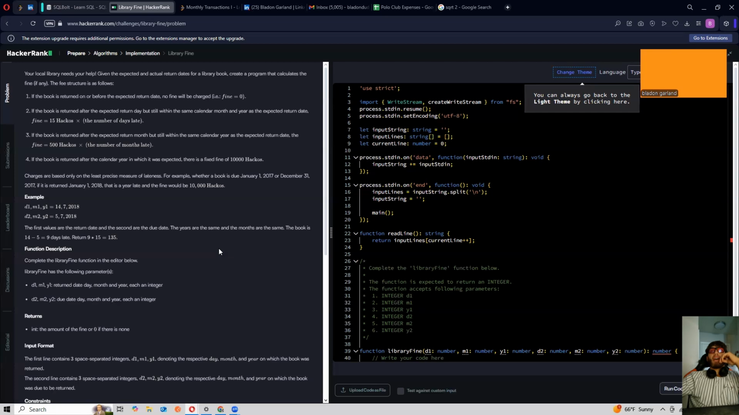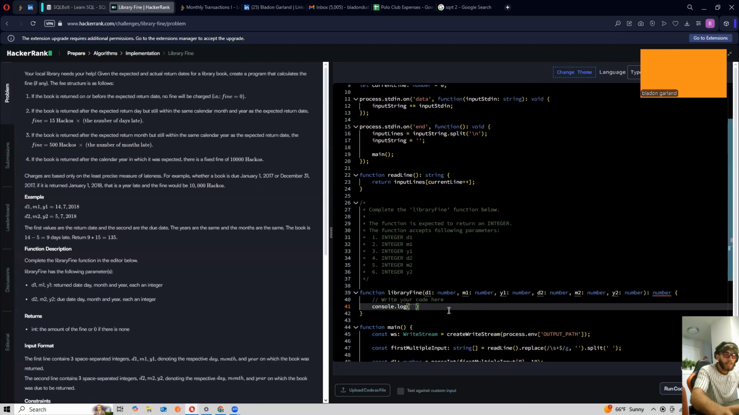If the book is returned after the expected return month, but still within the same calendar year, the fine is 500 hackos times the number of late months. Holy crap, that's tough. If the book is returned after the calendar year in which it was expected, there is a fixed fine of 10,000 hackos. That's big tough. The charges are based on only the least precise measure of lateness. For example, whether a book is due January 1st, 2017 or December 31st, it is returned.